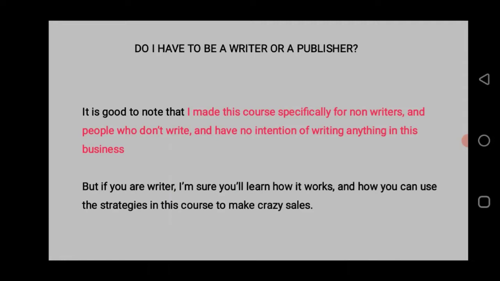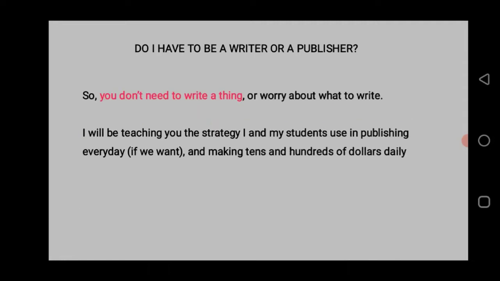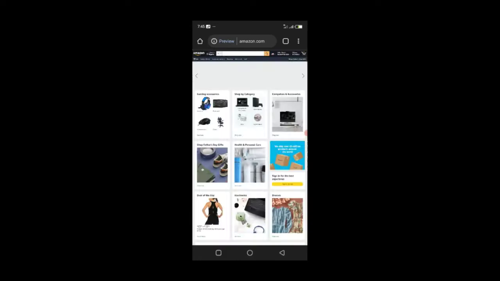I'm going to be showing you what Amazon Kindle looks like so that you will see what I am talking about. So let's open up our Chrome browser. This is to show you how profitable this business model is, so that you will see that this is not something I'm just making up or something I'm just trying to convince you to get into. This is by far the easiest business model I've ever seen.